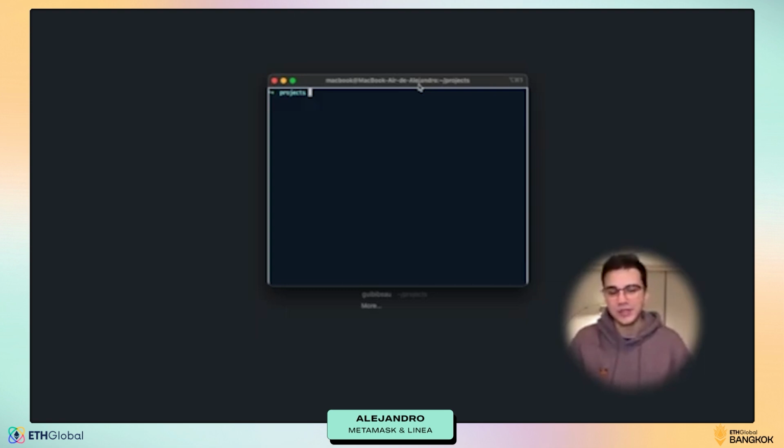and Foundry. We're also going to be using the Consensus CLI, which is a tool that we have created for you to scaffold a project pretty easily. So you can have the main setup for your project, having a connection for your wallet and connected directly to Linea using Viem.